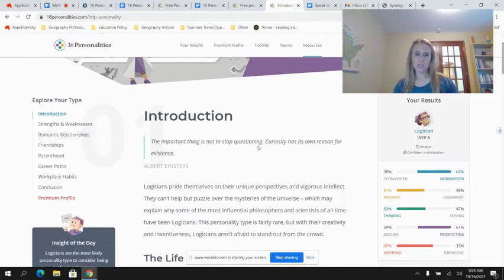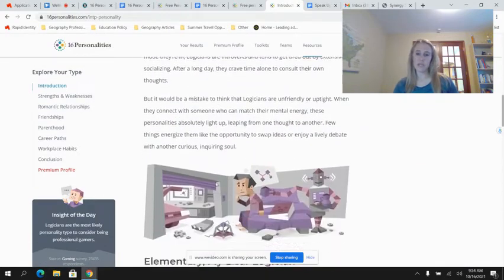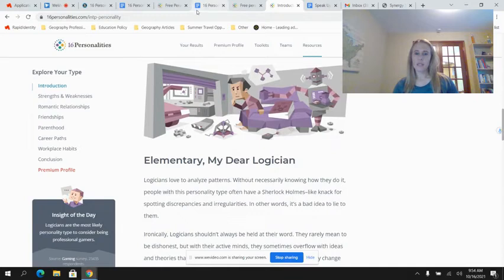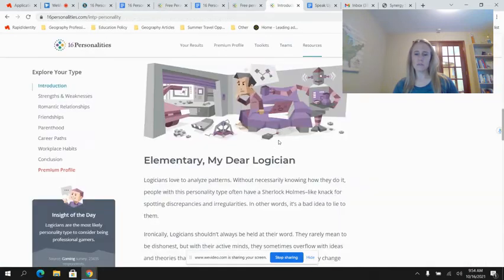My introduction is going to have some information about what this personality type is all about. I'm going to continue on. When it says briefly write down what your personality type is like, make sure you have about 2 to 3 sentences here. Then you're going to scroll to the bottom of the introductory page. You're going to look at some celebrities that have similar types as you.